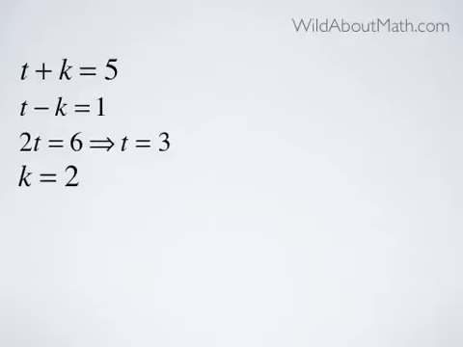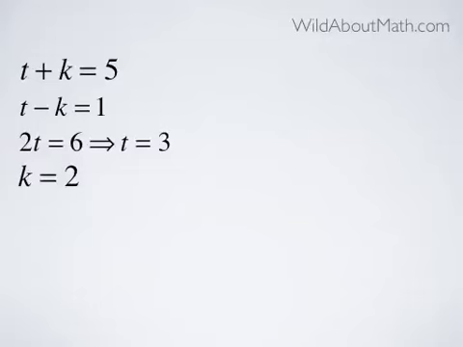Okay, we're getting close to being done here. So we know that t plus k is equal to 5. We know t minus k is equal to 1. If we add the two equations, the first two lines here, we get 2t, and the plus k and the minus k just cancel each other out. And then you get 5 plus 1 is 6, so you get 2t equals 6, and t is equal to 3, and we're done, because the problem asks what is t.